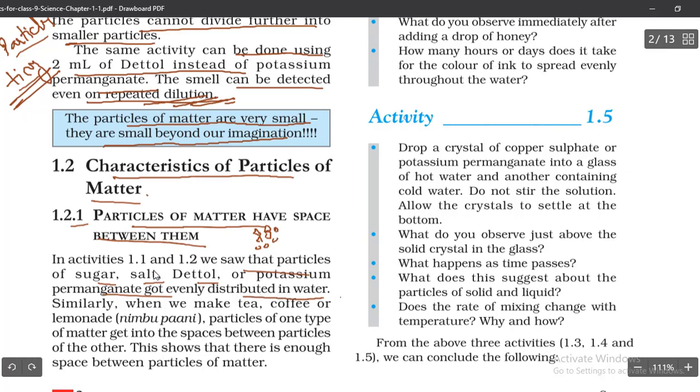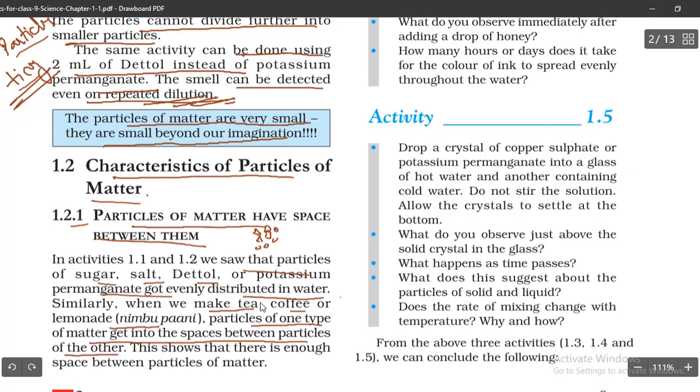They dissolved completely into the water. Similarly, when we make tea, coffee or lemonade, that is nimbu pani, particles of one type of matter get into the spaces between particles of the other.